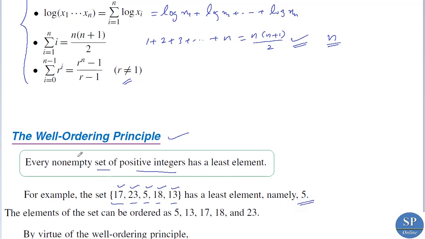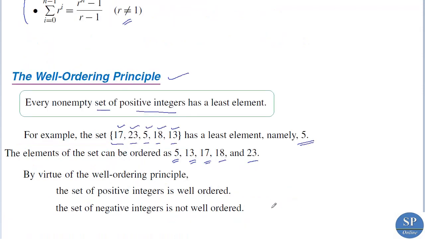That is the well-ordering principle, because the elements of this set can be ordered in ascending order as 5, 13, 17, 18 and 23. So this set has a least element. This is a non-empty set of positive integers, so we verified the well-ordering principle, that is, this set has a least element. Now, by virtue of this well-ordering principle, we can see that the set of all positive integers is well-ordered.